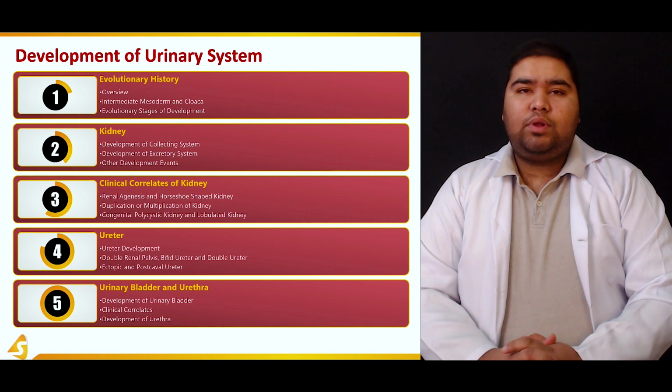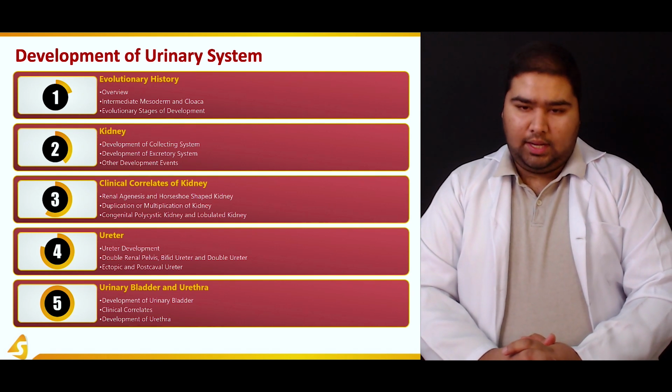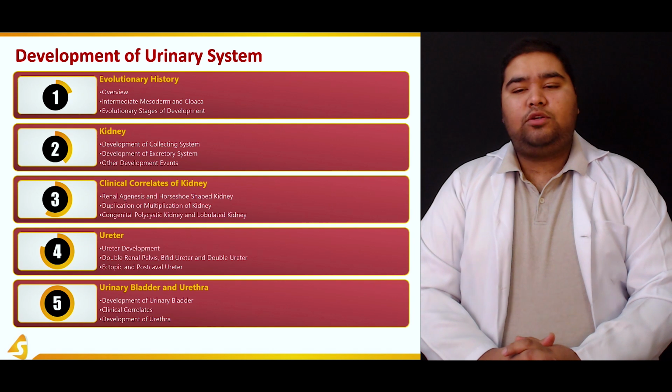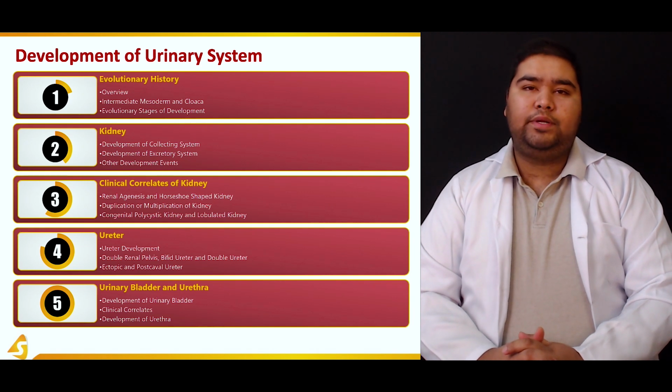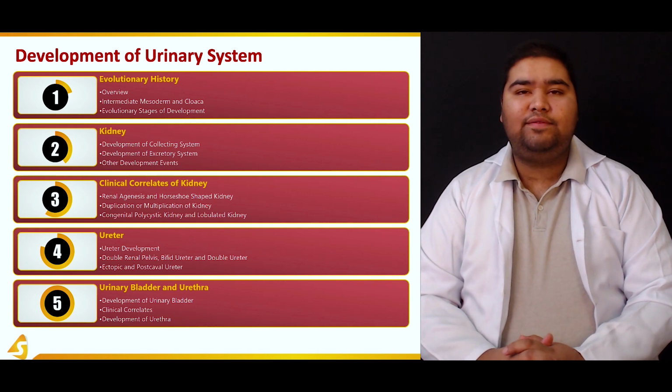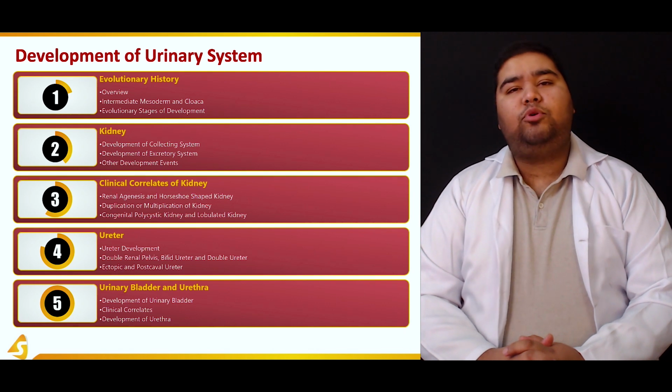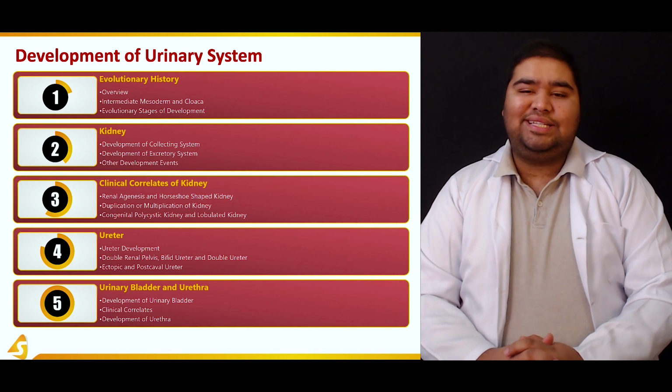In the second section, we'll be talking about the development of the kidney. In this, we'll see the development of the collecting system, the development of the excretory system, and other developmental events that are important in the formation of the adult kidney.